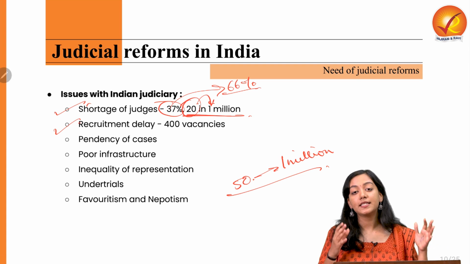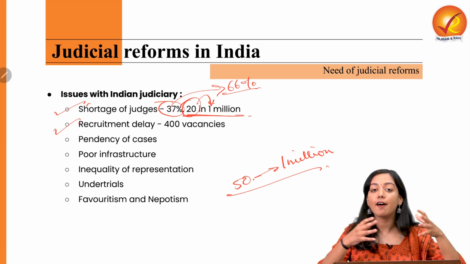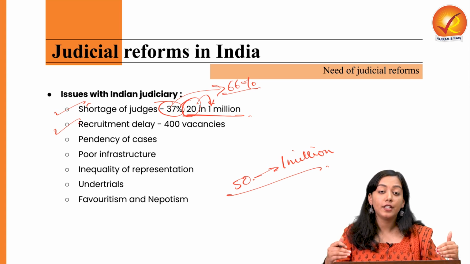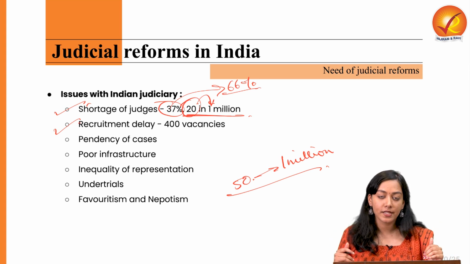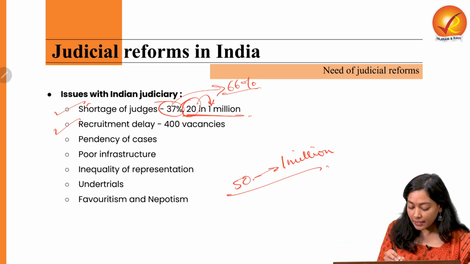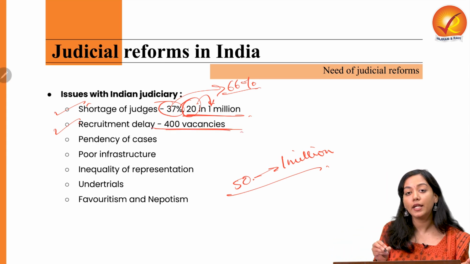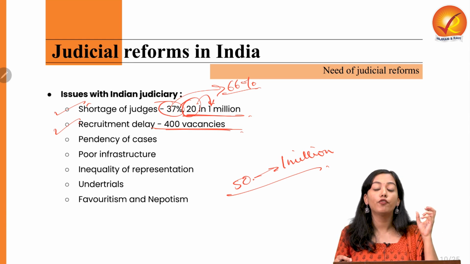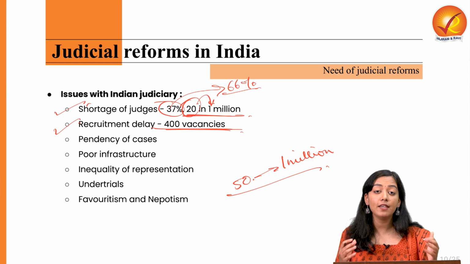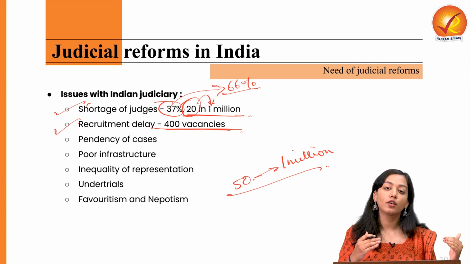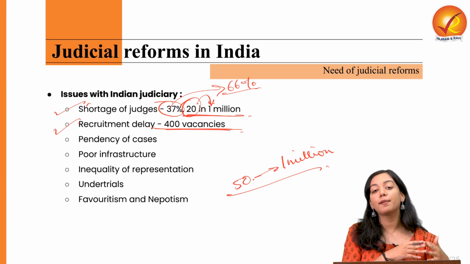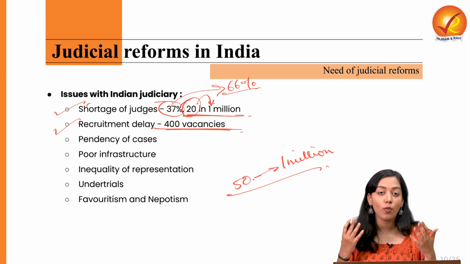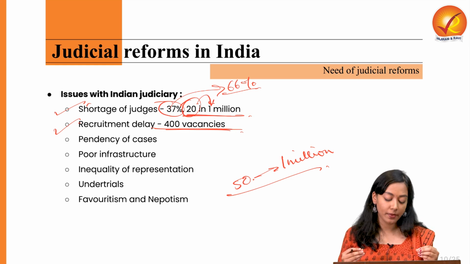Second is recruitment delay. Now, even if the seats for the judges have been enlarged, the people who have to be put in there are recruited at a very, very slow pace. So it is said that in the 25 High Courts of India, only a few have been recruited so far, leaving about 400 vacancies. The situation is even worse in the lower courts, for example the district court and the subordinate court, where the vacancy is more than 40%. Why? Because of the lack of recruitment.